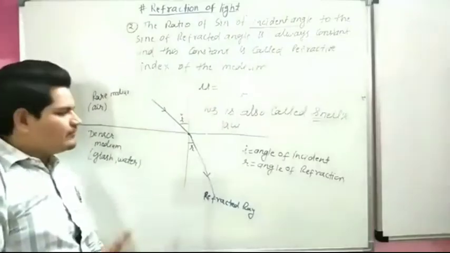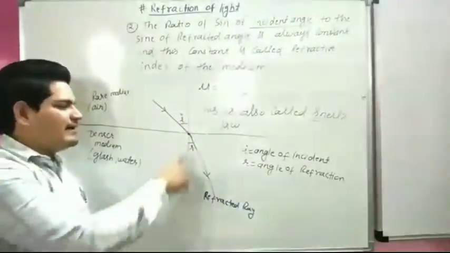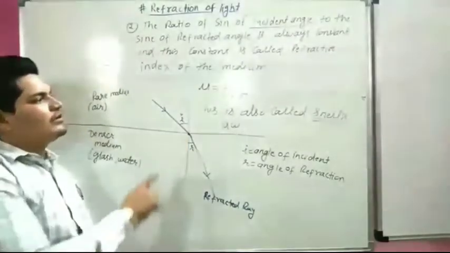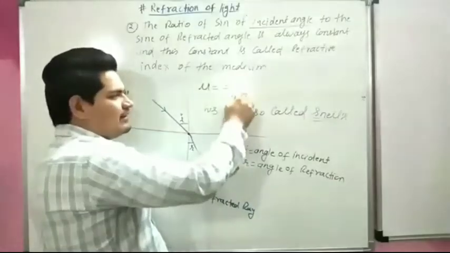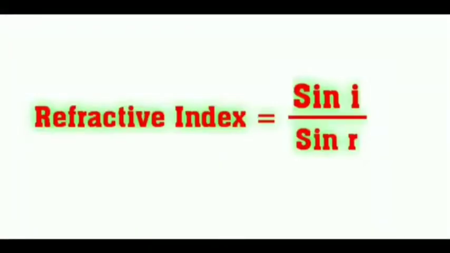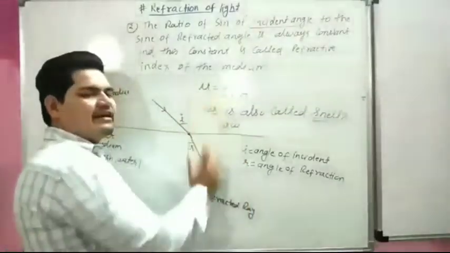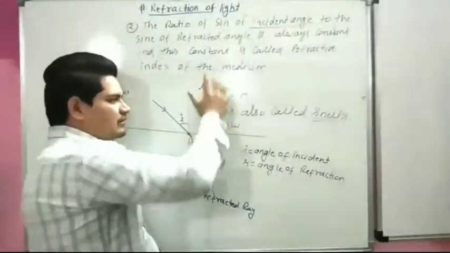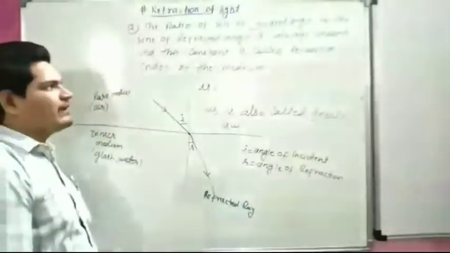There are two laws. First law: the incident ray, normal and refracted ray all lie in the same plane. Second law: the ratio of the sine of the incident angle to the sine of the refracted angle is always constant. This constant is called the refractive index of the medium, and this law is also called Snell's law. So this is refraction of light.